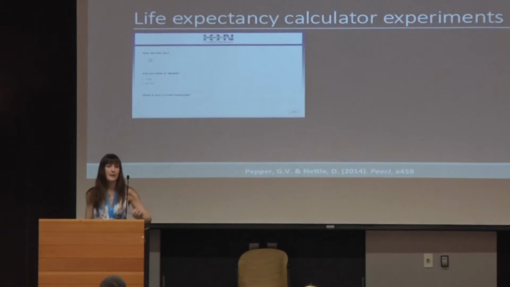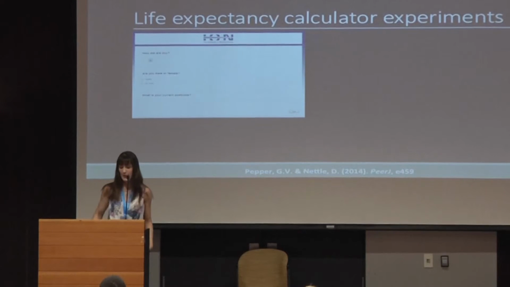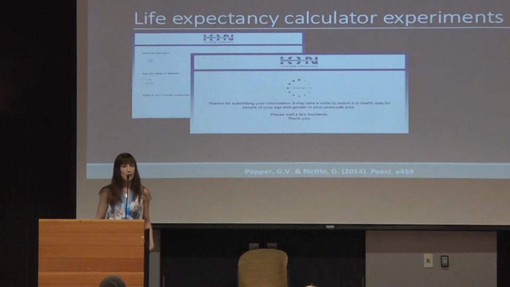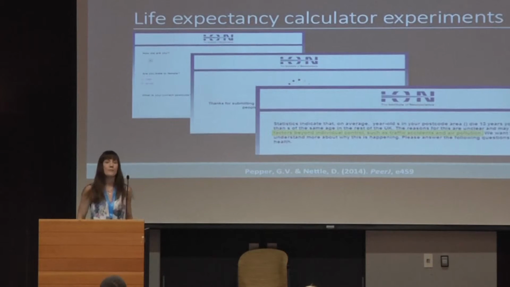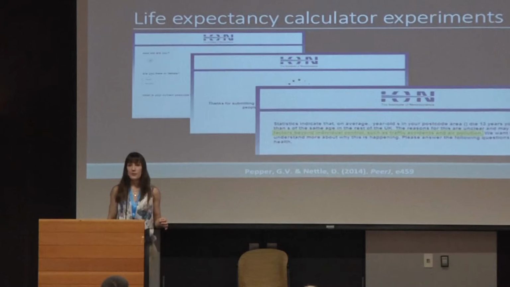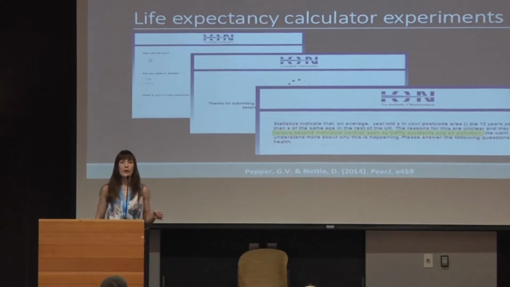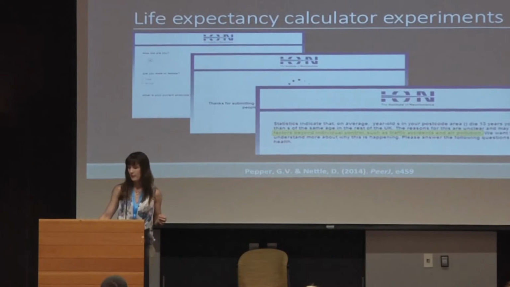I used false life expectancy calculators for the first two experiments. People were asked to enter their age, their gender, and their postal code. They were given a processing screen telling them that their data was being matched to those of a similar demographic from throughout the UK. They were then given a result, which was randomly allocated to them. The result either told them, I'm afraid you might not be able to read it very well, but in the extrinsic conditions that people like them, of their demographic, were dying due to causes beyond individual control, and in the example here it says such as traffic accidents and air pollution. In the intrinsic condition, it said that people like them were dying due to individual health behaviours.